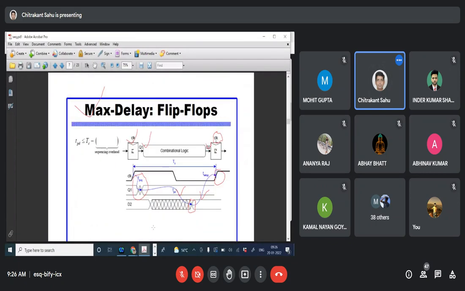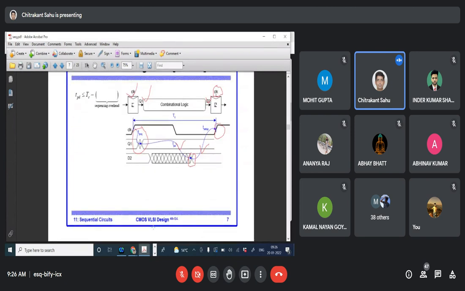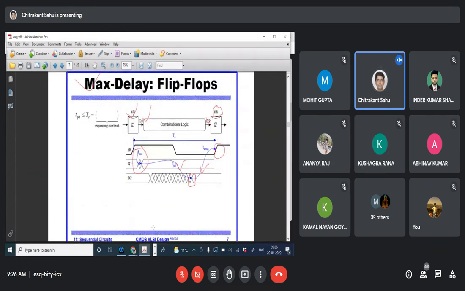What will be the correct answer? The correct answer is TC, that is the total time, minus the elements. There are four time elements, and the three elements TPCQ plus TPD plus T setup should be equal to the clock period. So simple.